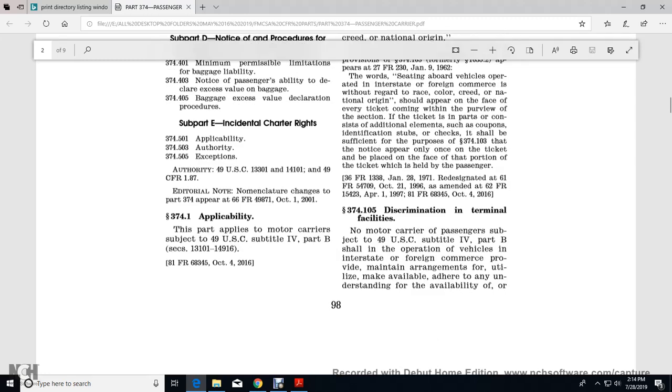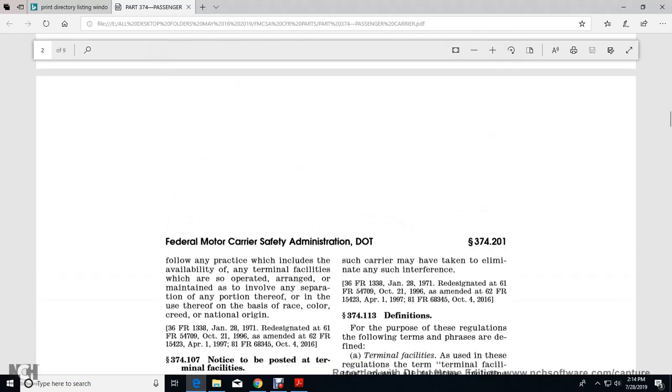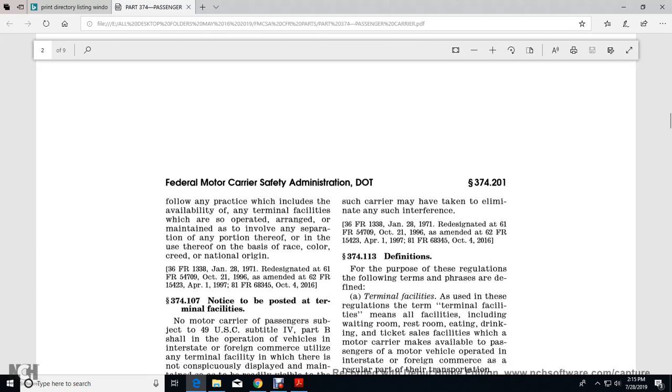And it has a note. 374.105, Discrimination in Terminal Facilities. No carrier of passengers subject to Title 49 United States Code, Subtitle IV, Part B, operating vehicles in interstate or foreign commerce shall provide, maintain, arrange, utilize, or make available any terminal facilities that involve the separation of any portion thereof, or any other use of the facilities, on the basis of race, color, creed, or national origin.